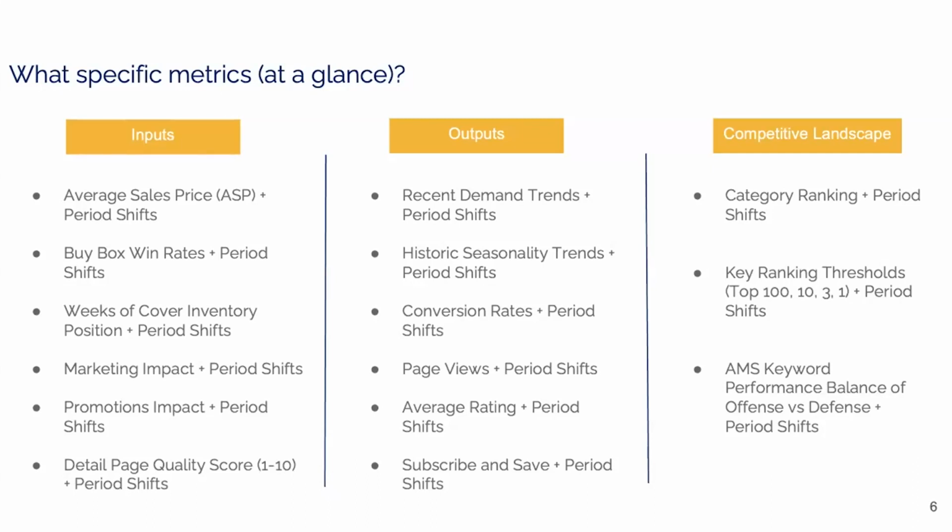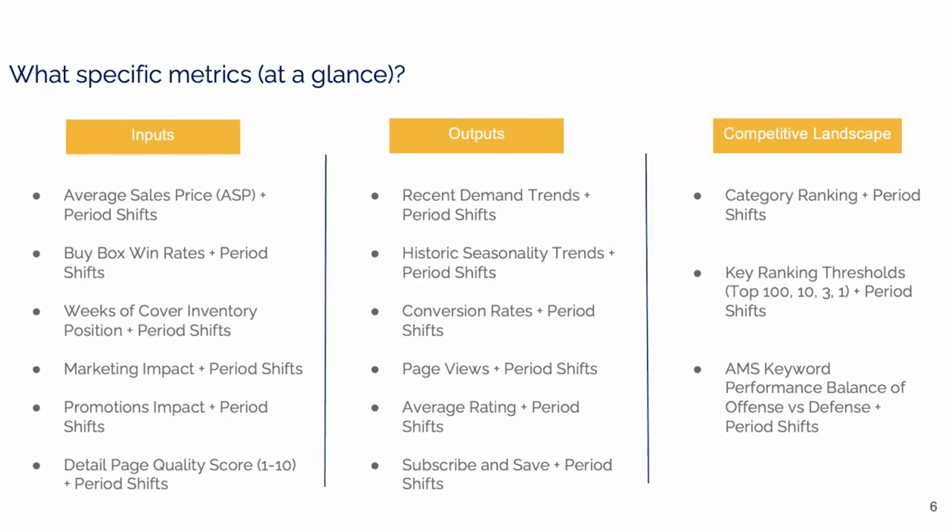Okay, so we have input data, the data that we put into the system, trying to do our best to drive future sales. We have output data, the customers interacting with our products, and the data that gives us to tell us how we're performing. And then lastly, we have our competitors who in some cases are either making everything harder, or we might be outperforming them and making it easier for us to grab future sales. So last one, competitive data. So this is, again, our category rank changes, or do we just break into the top 10 or the top 100 in a category? And then particular thresholds within that.